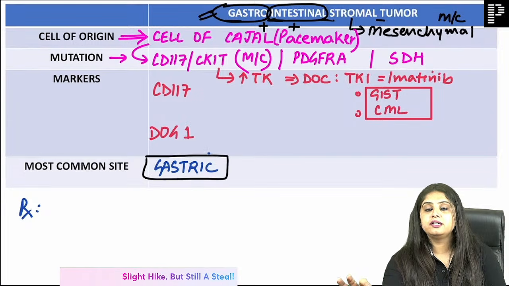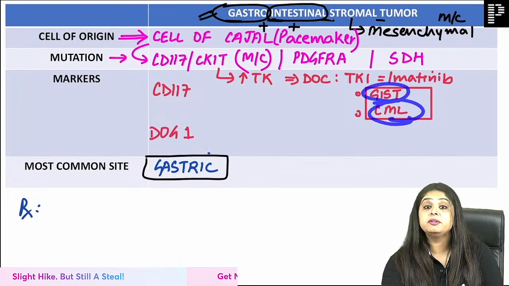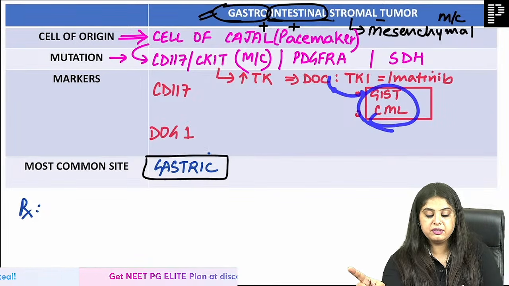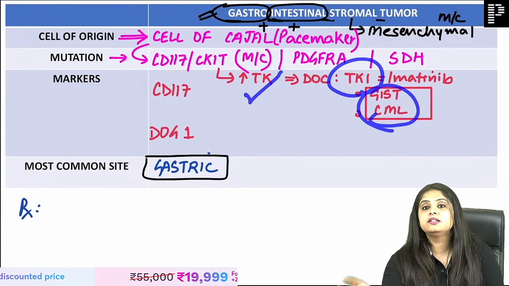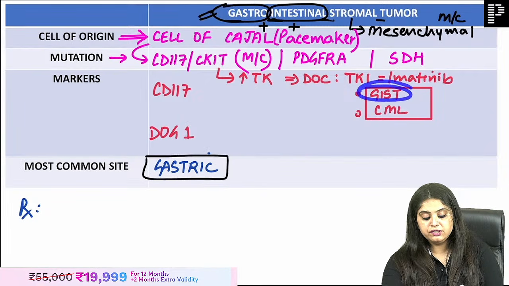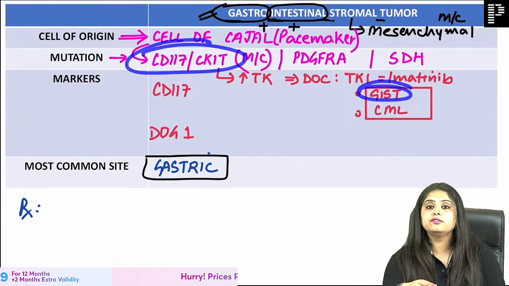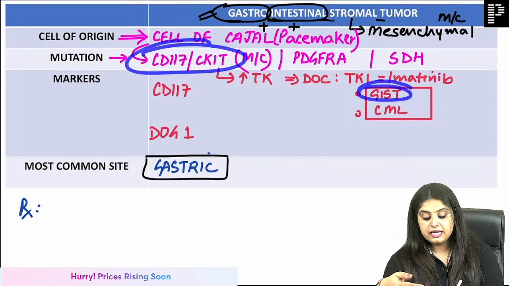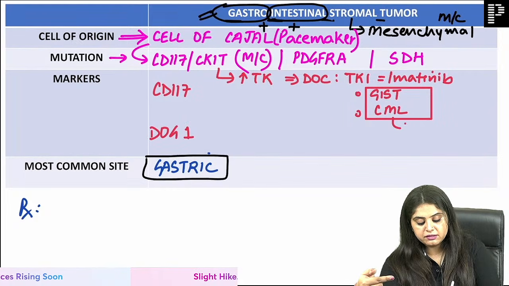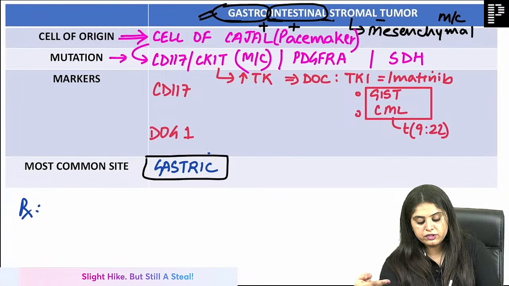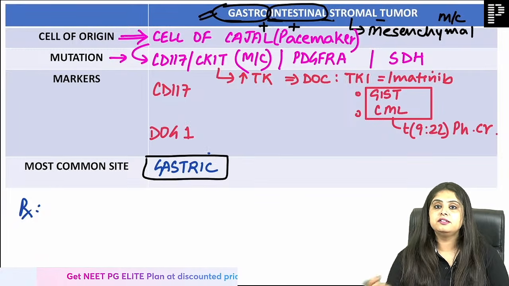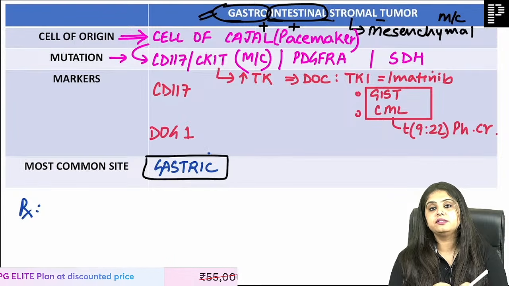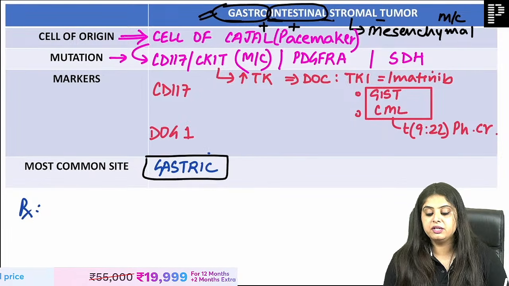Imatinib is a tyrosine kinase inhibitor given in GIST and CML, but the reason is different. In both of them it is given as a tyrosine kinase inhibitor, but why the tyrosine kinase increased in each is different. In GIST, why has it increased? It has increased because of the CD117 c-KIT mutation. In CML, why has it increased? That is because of translocation 9;22, which is known as the Philadelphia chromosome. The reason is different, the outcome is the same. Finally tyrosine kinase increases, so I give an inhibitor, that is imatinib.